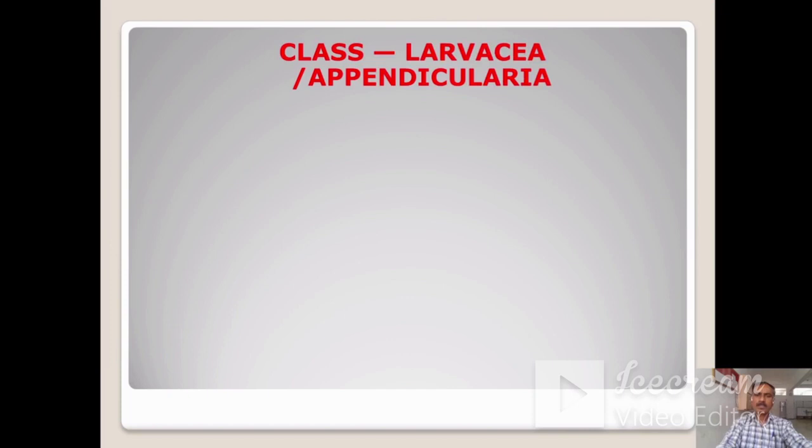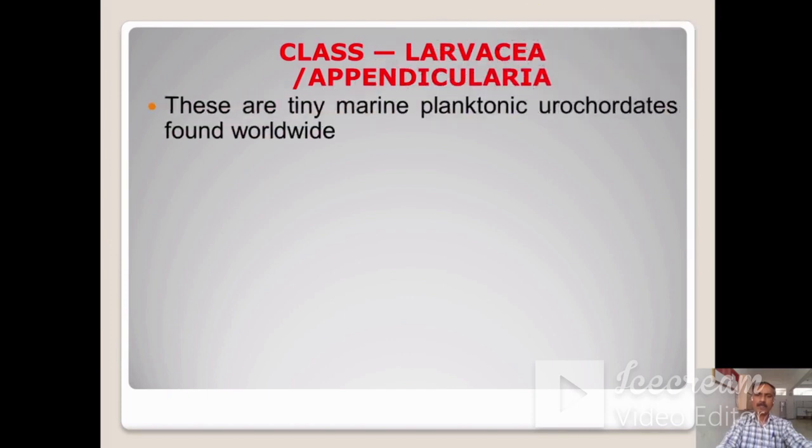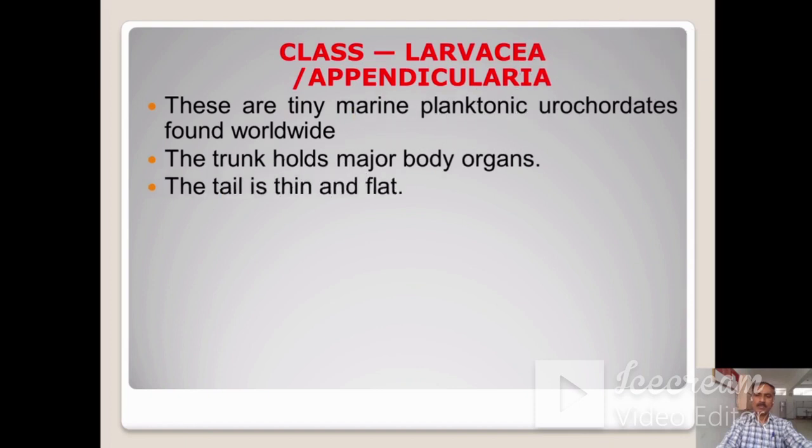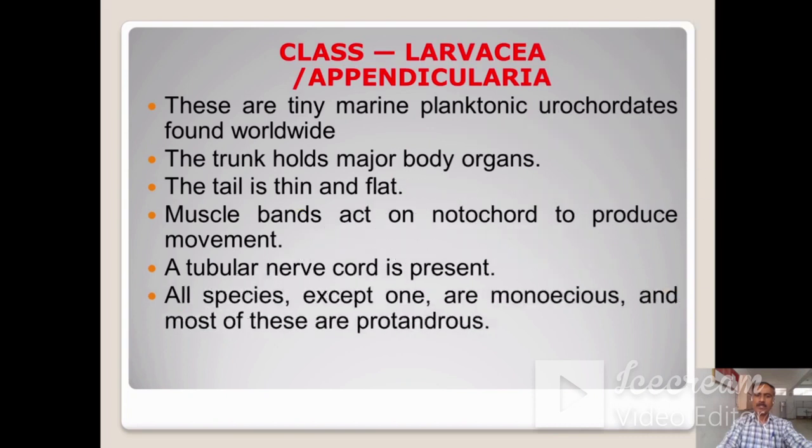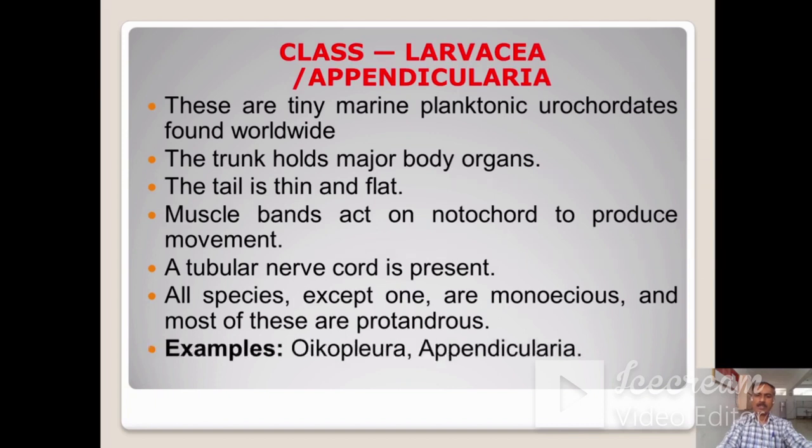This is the next class, that is Larvacea or Appendicularia. These are tiny marine planktonic urochordates found worldwide. The trunk holds major body organs. The tail is thin and flat. Muscle bands act on notochord to produce movement. A tubular nerve cord is present. All species except one are monoecious, and most of these are protandrous. These are the examples: Oikopleura, Appendicularia.